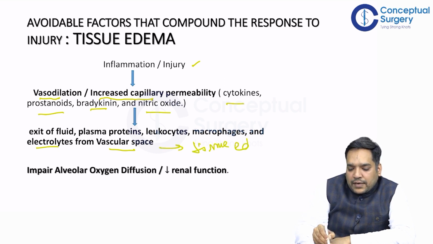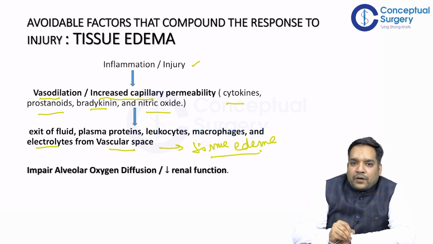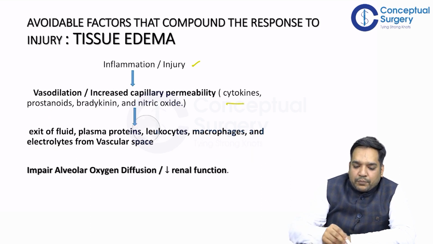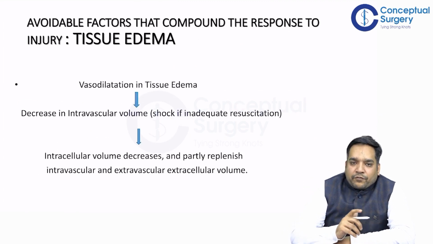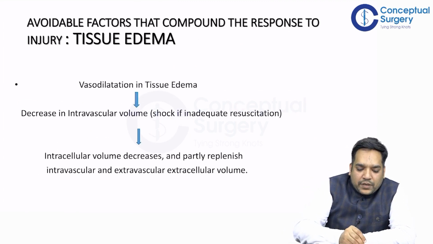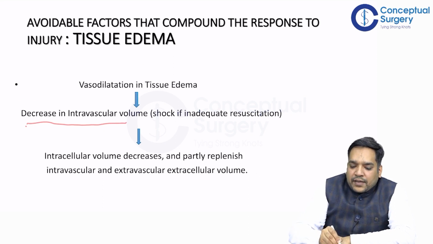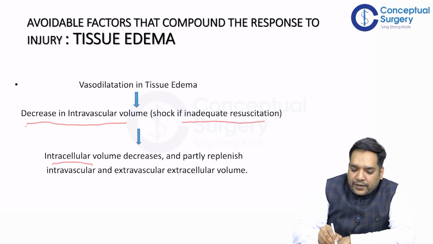This extravasation leads to tissue edema, and this leads to impaired alveolar oxygen diffusion and decreased renal function, right? So this is the mechanism of tissue edema in inflammation and injury. Vasodilation and tissue edema lead to a decrease in the intravascular volume, and this can lead to shock if there is inadequate resuscitation. To compensate, intracellular volume decreases so that it can partially replenish the intravascular and extracellular volume.